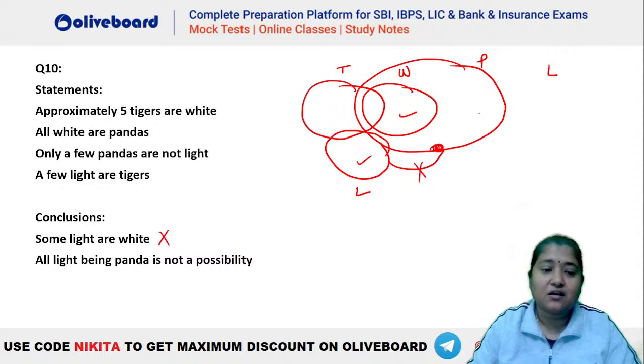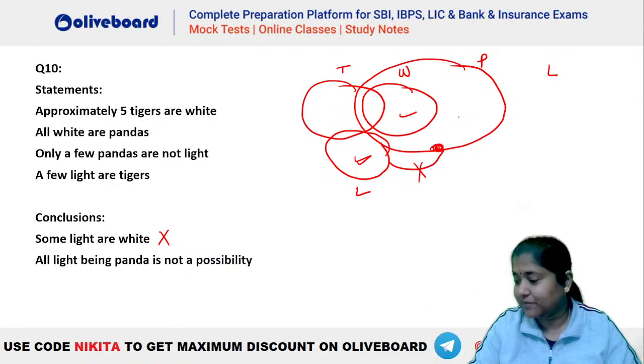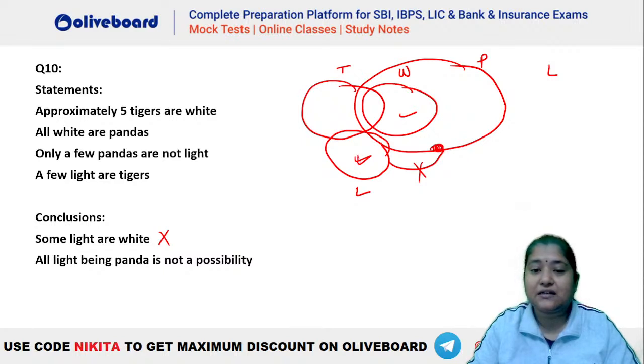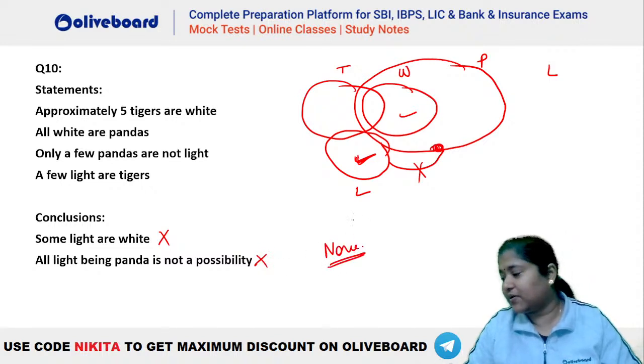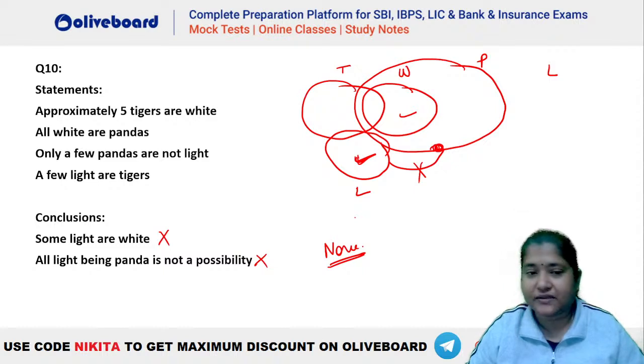Is that true here? No, that is not true, because panda has a negative information to light, not light with panda. तो ये light जो है ना, this could have been a portion of panda completely. Okay, you can see here that this light does not have a negative information with panda. Panda had a negative information with light. So that is why all light being panda is not a possibility. That is also wrong. So the answer to this question will be none follows. Okay, इसका आंसर क्या आएगा? None follows आएगा. ठीक है?